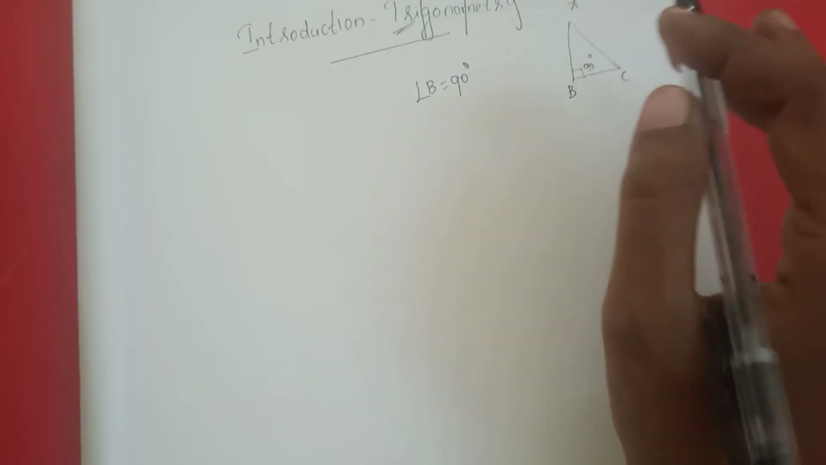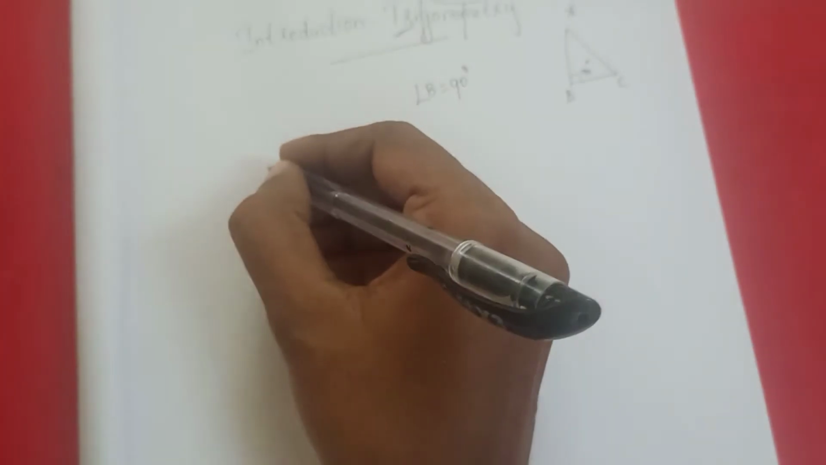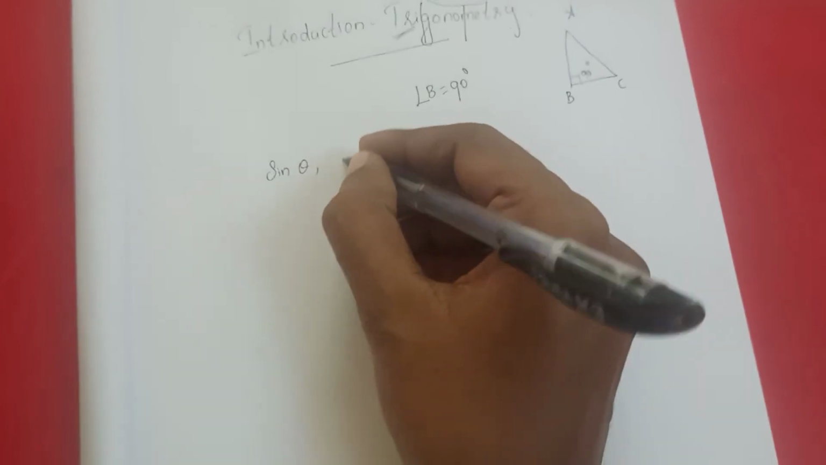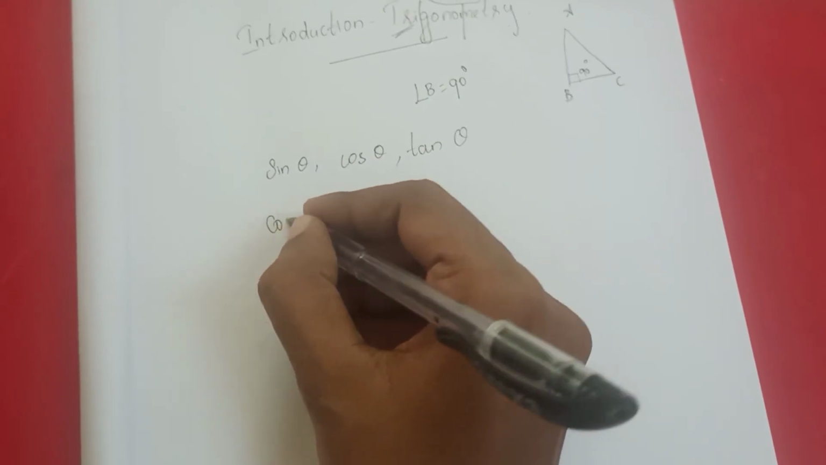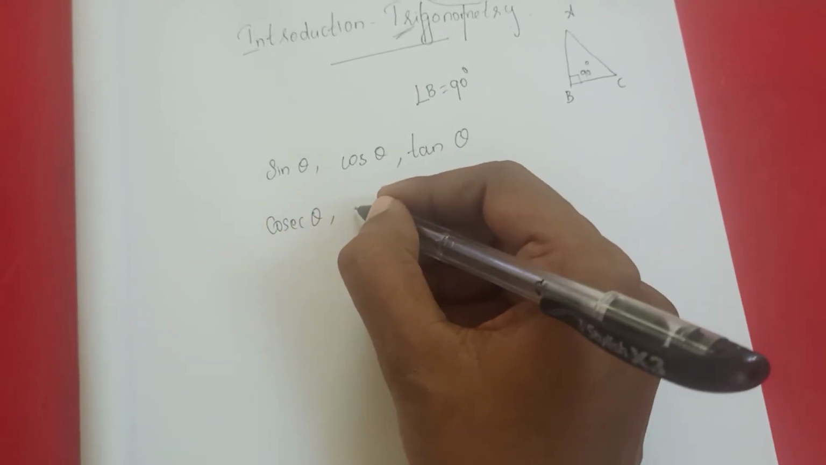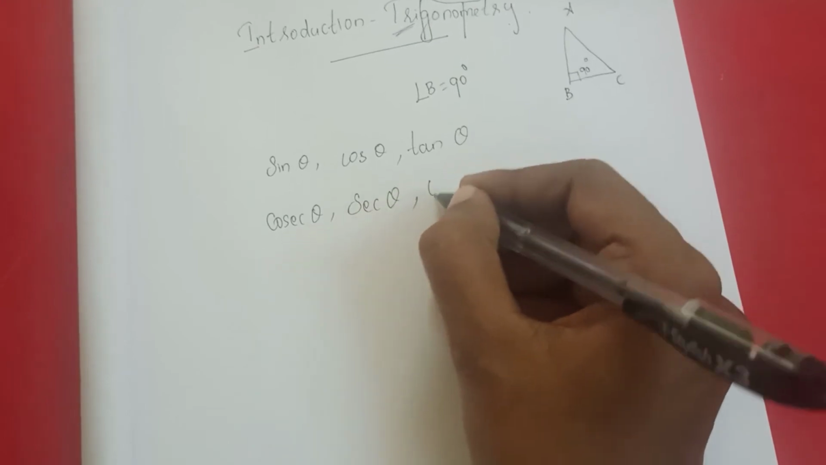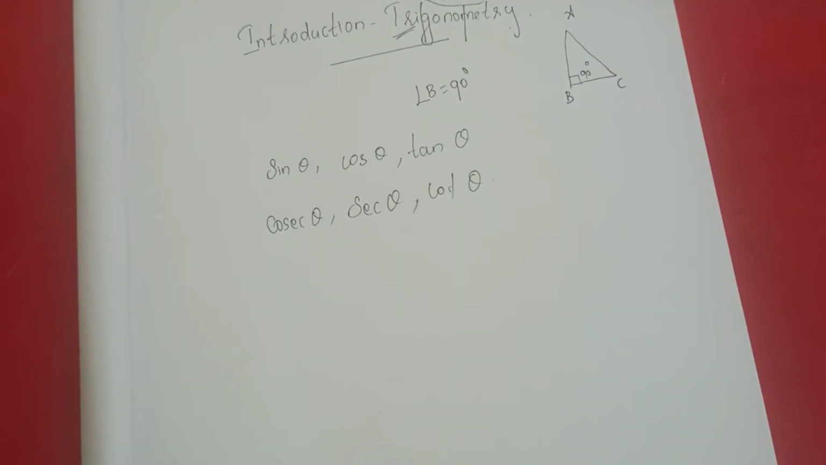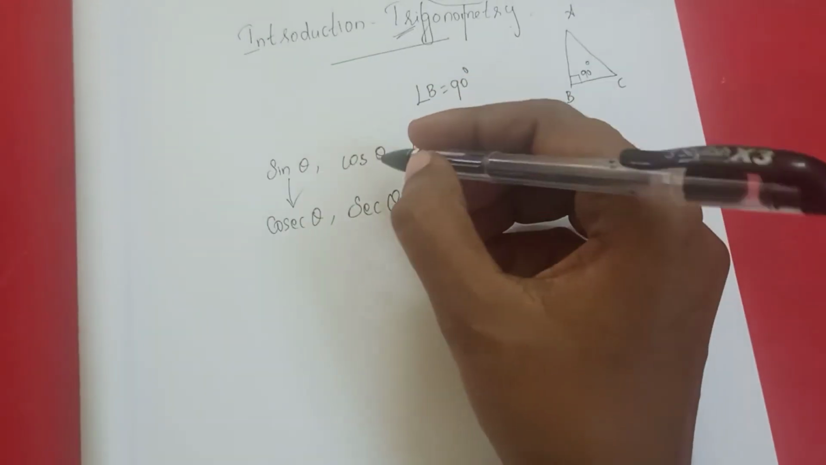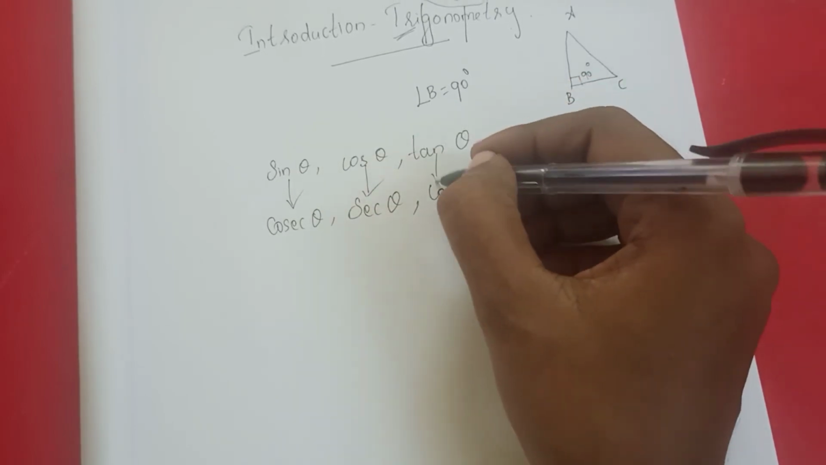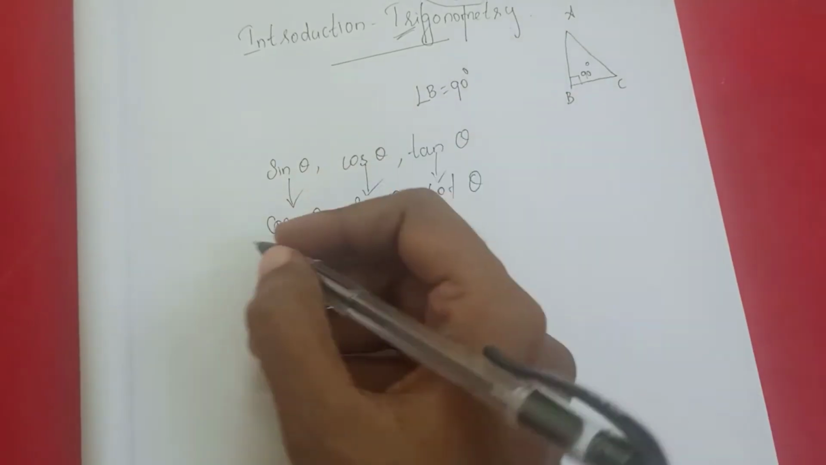First I will recall what the 6 trigonometric ratios are. They are sin theta, cos theta, tan theta, cosecant theta, secant theta, and cot theta. Keep it in mind: sin is the reciprocal of cosecant, cos means 1 by secant, and tan means 1 by cot. From this we can form certain formulas.